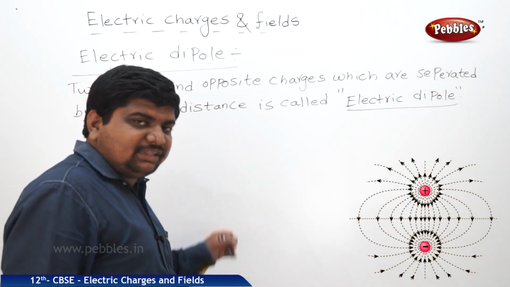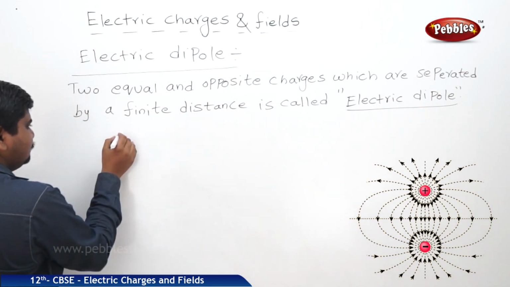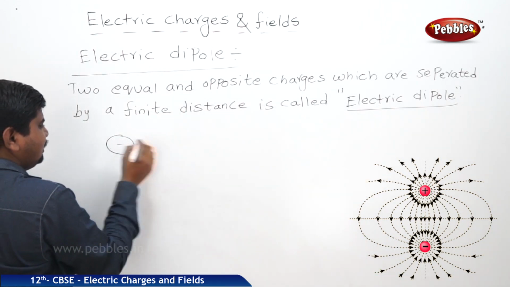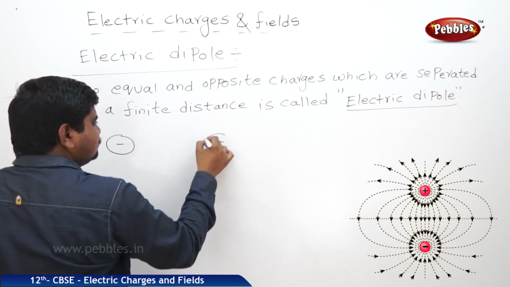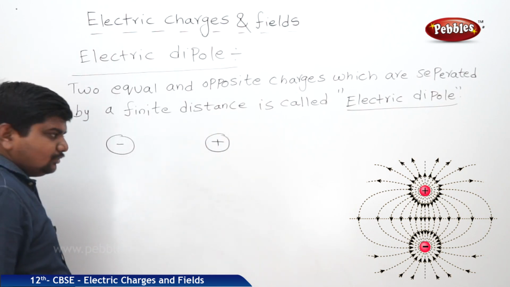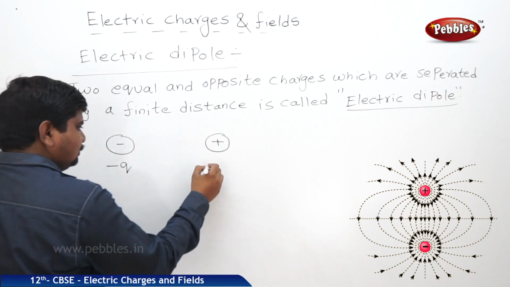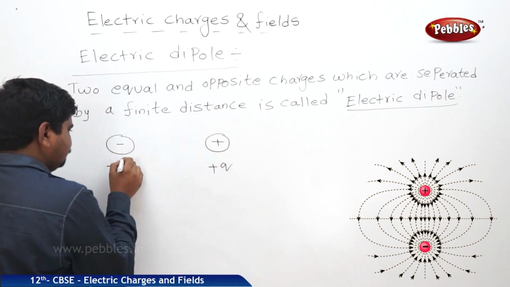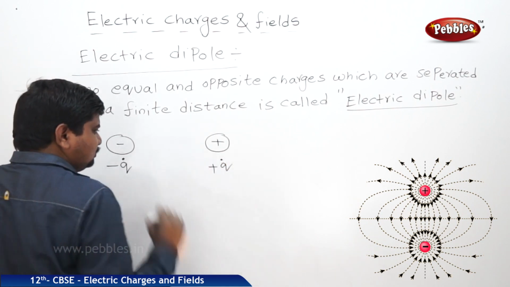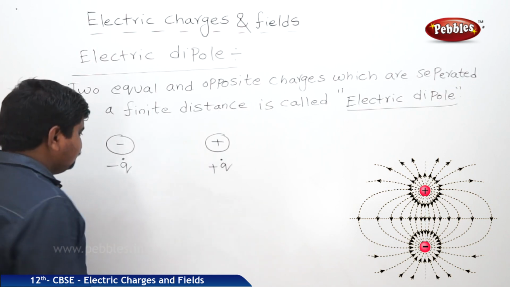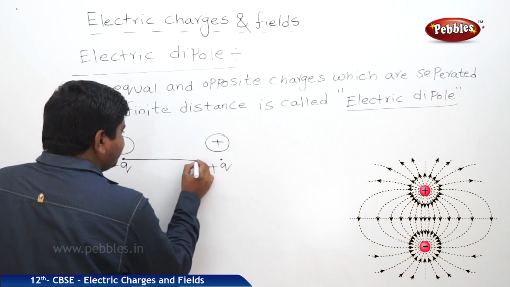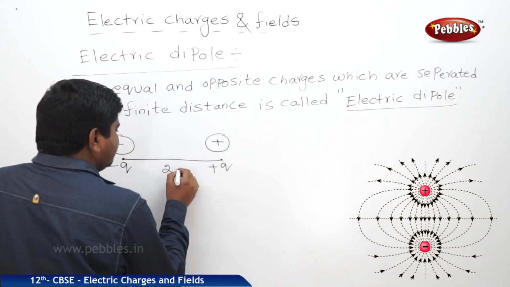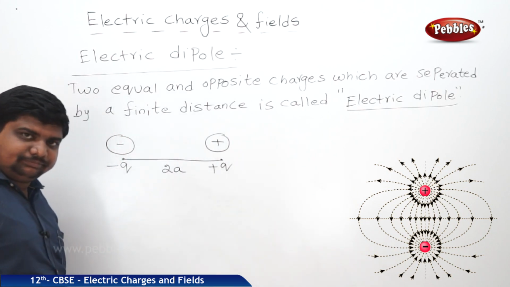The visualization of the electric dipole is like this. Starts with the negative charge, positive charge. This is minus Q, this is plus Q. A dot, which represents the point charges. These two charges are separated by a finite distance, let us say 2a.